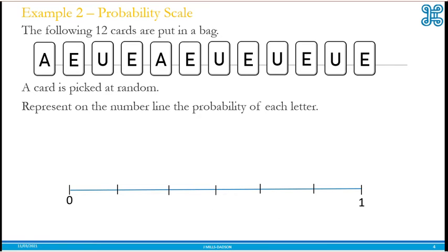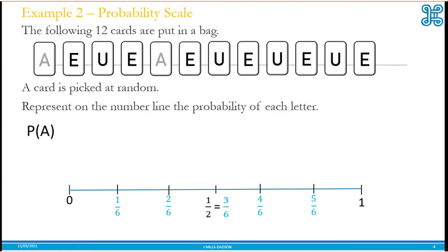Now, what about working out events and putting them on a number line, a probability scale? So we have 12 cards. A card will either have A, E, or U on it. We're supposed to work out probability of A, E, and U and place the event on a scale. The scale given to us has 6 sections, so each answer that we have, we can rewrite it in an equivalent way to make it out of 6. So we label our scale.